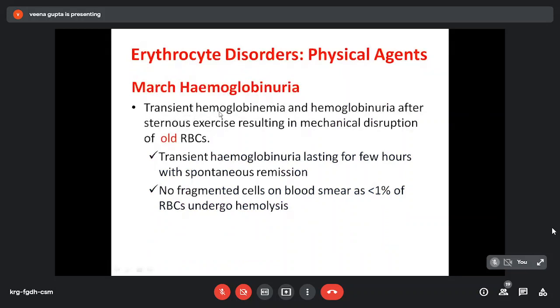Third type is March hemoglobinuria. There is transient hemoglobinemia and hemoglobinuria after strenuous exercise resulting in mechanical disruption of old RBCs. So this will lead to transient hemoglobinuria lasting for few hours only with spontaneous remission. Here there are no fragmented cells on the blood smear, as only less than 1% of RBCs undergo hemolysis.